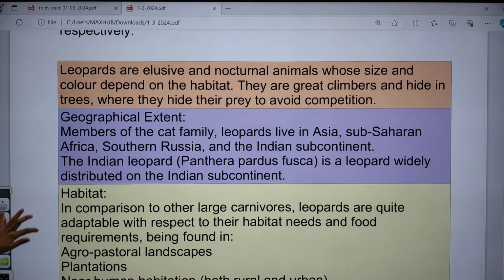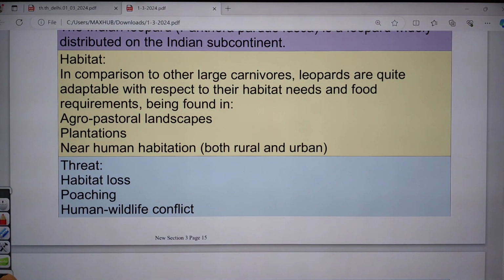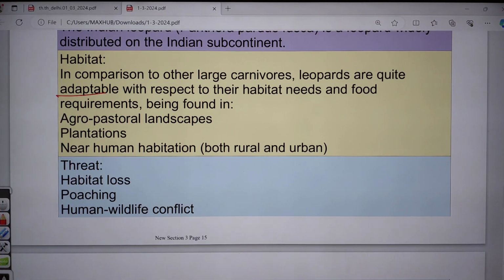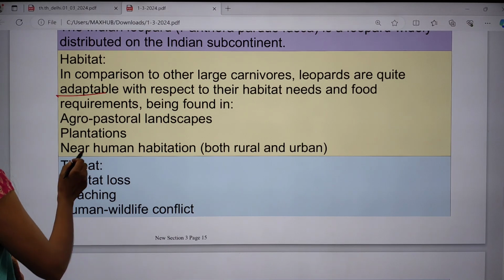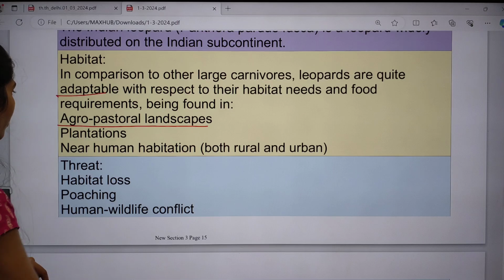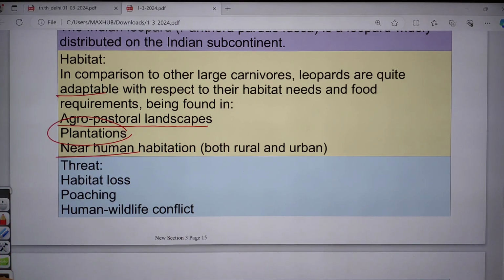And if you are talking about habitat, in comparison to other large carnivores, leopards are quite adaptable because of their habitat needs and food requirements. They are normally seen in agro-pastoral landscapes, plantations, and even near human habitations like rural and urban areas.